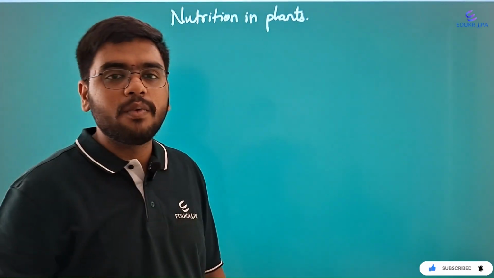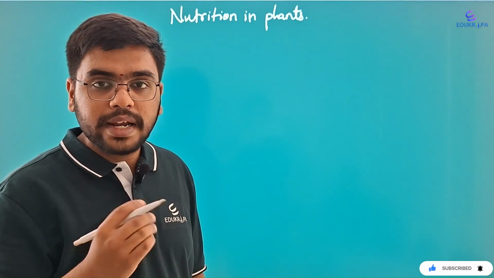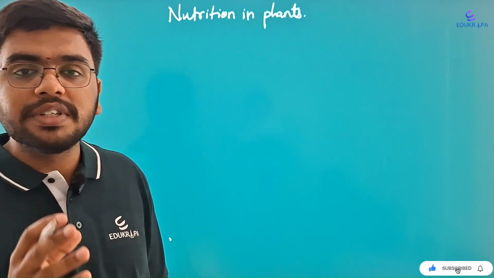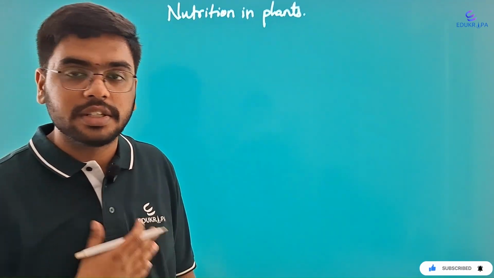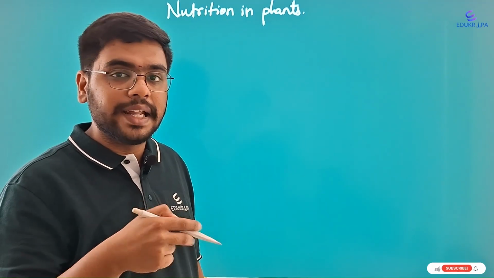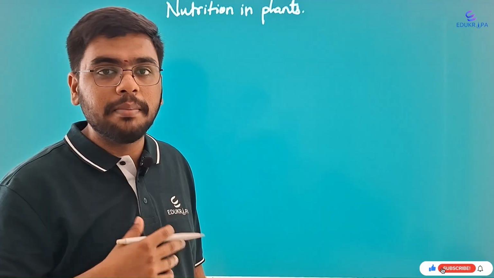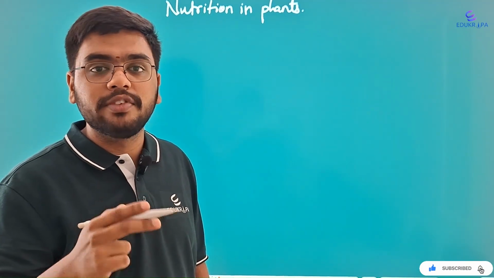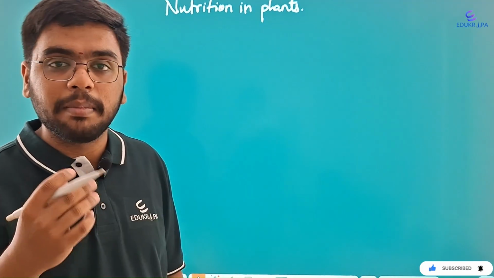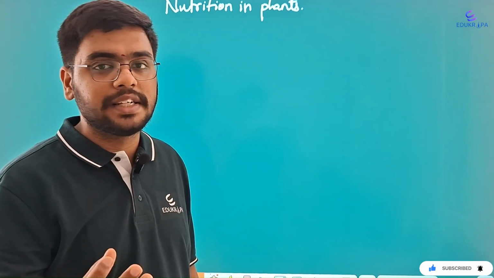First, let's understand what nutrients are. Nutrients are the substances, or components of food, which are required for bodily functions. Next, what is nutrition? Nutrition is the process of taking in these foods and the body completely utilizing them, irrespective of the organism, whether it may be plants or animals or any other such organisms.